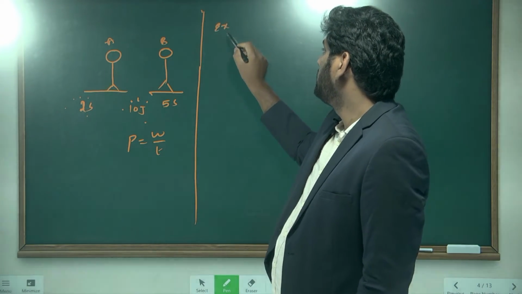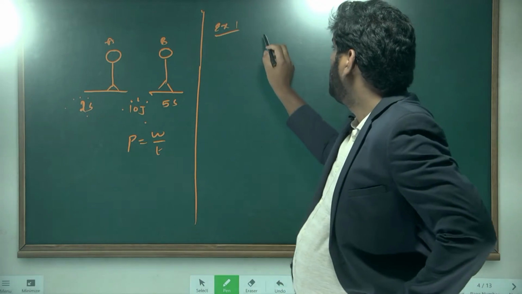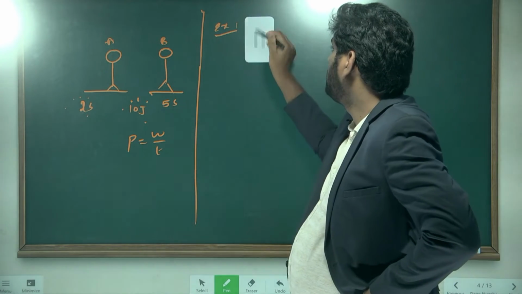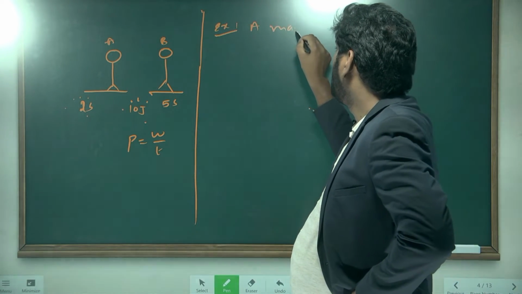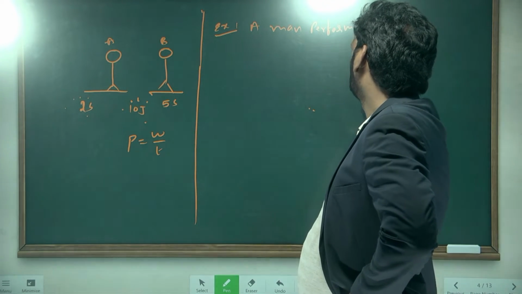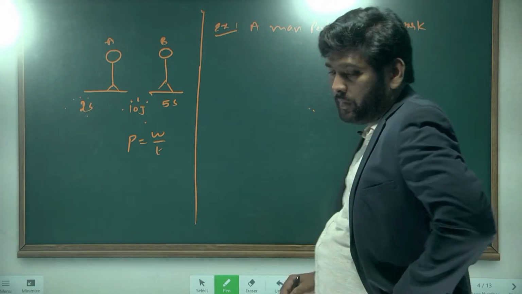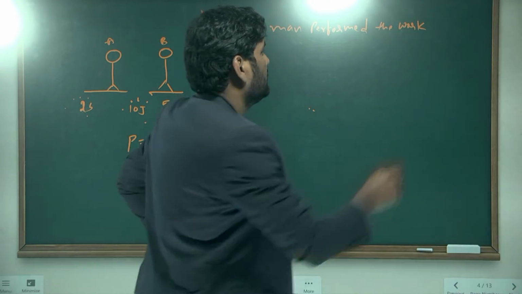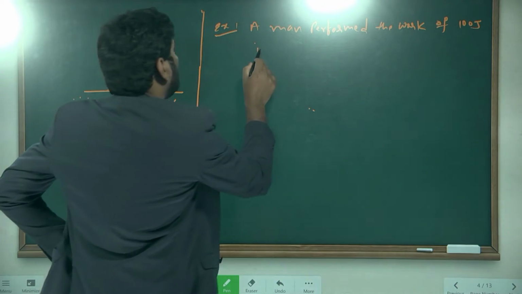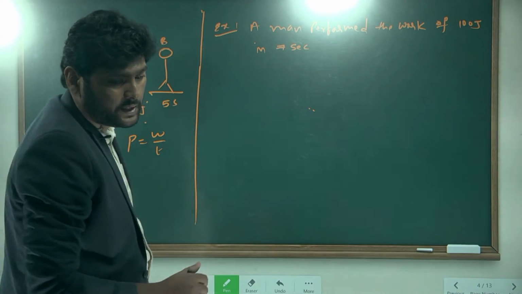Example number one: a man performed the work of 100 joules in 7 seconds. 100 joules in 7 seconds.